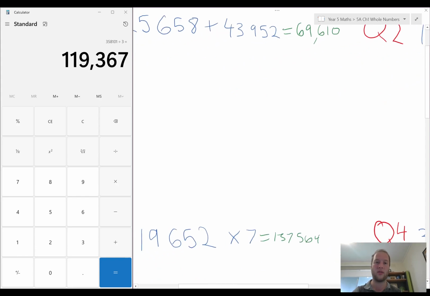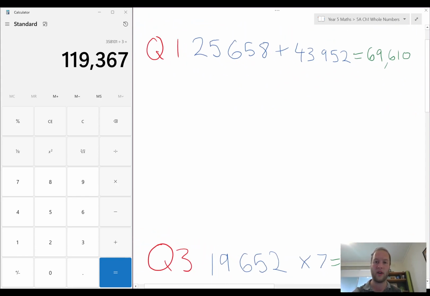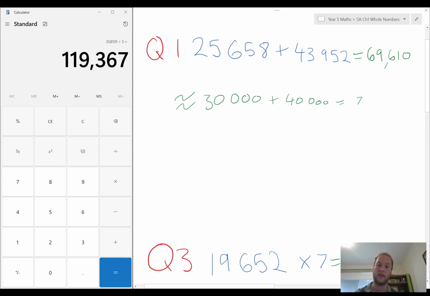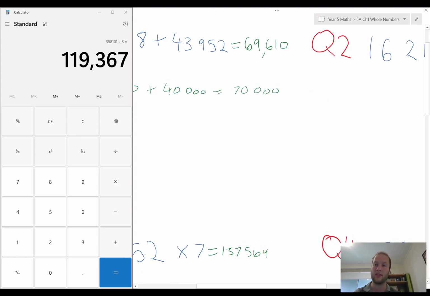Now, what's helpful is just doing a quick estimate. So I always want to estimate answers. So 25,658 is close enough to, if we went up to the nearest 10,000s, 30,000, plus 43,952, so it's close enough to 40,000. So now my answer has to be around about 3 plus 4 is 7, so 70,000. Here it's 69,000, so yeah, great.